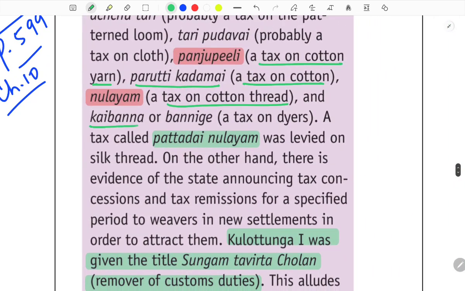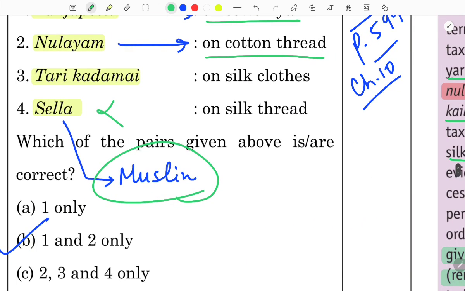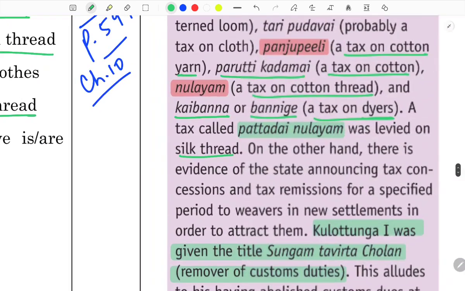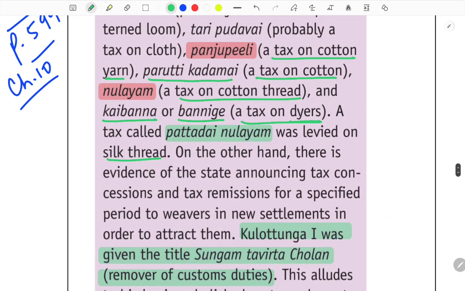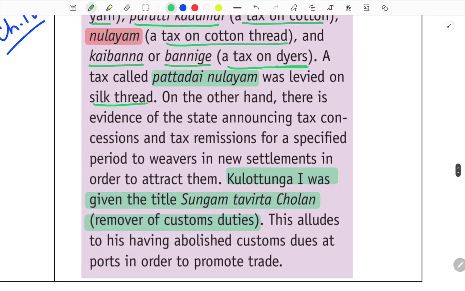And Kaibanna or Banninge, a tax on dyers. A tax called Pattadai Nulayam was levied on silk thread. So on silk thread, it is not Sella. Sella is a term for muslin, but on silk thread in the Chola dynasty, the tax applied was called Pattadai Nulayam. On the other hand, there is evidence of the state announcing tax concessions and tax remissions for a specified period to weavers in new settlements in order to attract them.